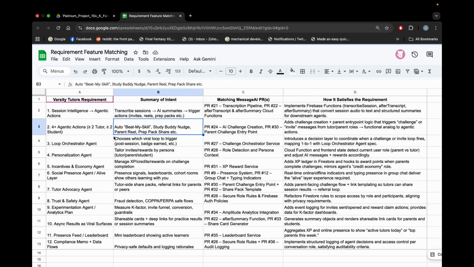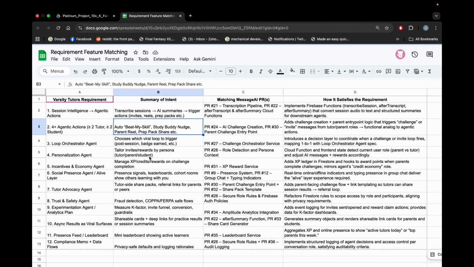Then we also have a loop orchestrator agent, which decides which agent to trigger. When a parent shares a reel, it gives them some HP, which are points to incentivize the parent to share. When tutors recommend another tutor, they get some HP too, and this can be monetary for tutors, and it gives a learning way for the students as well.